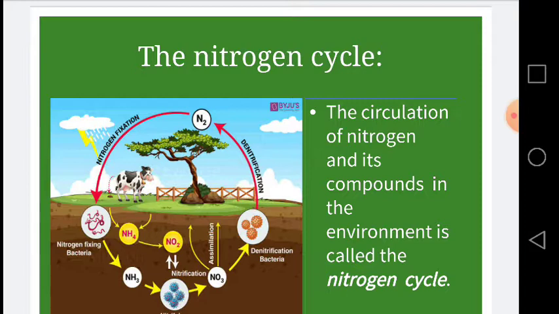There are nitrogen fixing bacteria that cause the nitrogen gas in the soil or in the air to combine chemically with hydrogen, oxygen and other elements to produce ammonium salts or nitrates. They can live freely in the soil or in the root nodules of leguminous plants such as peas, beans and clover. Lightning combines nitrogen with oxygen in the air to form oxides of nitrogen, and these oxides dissolve in